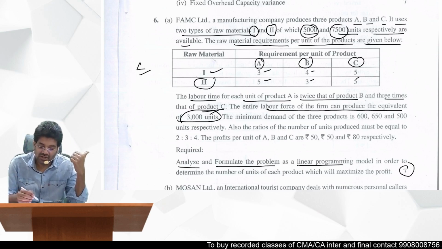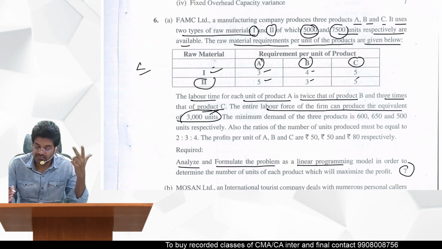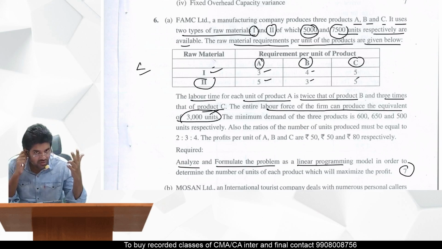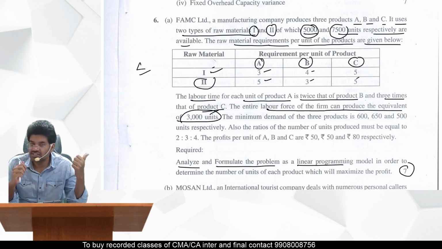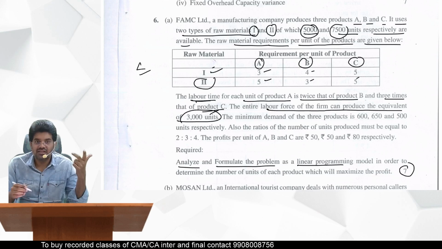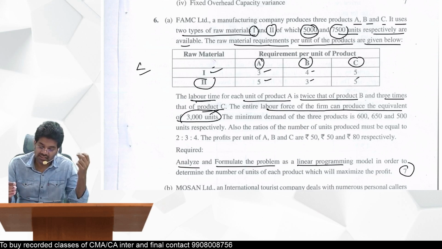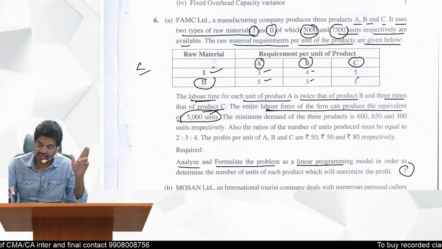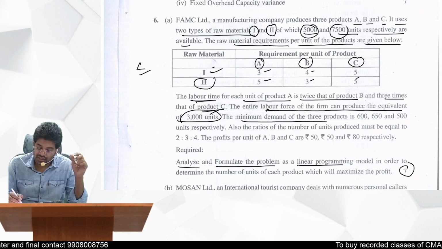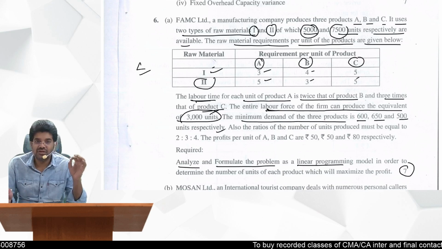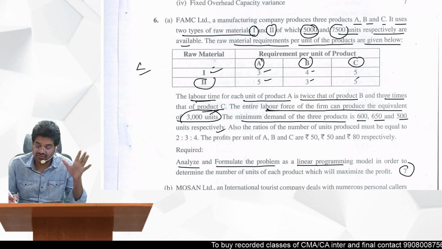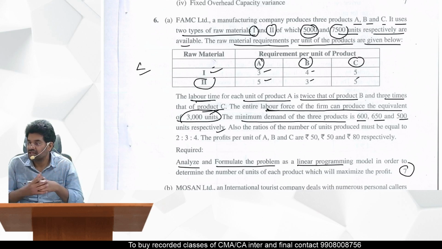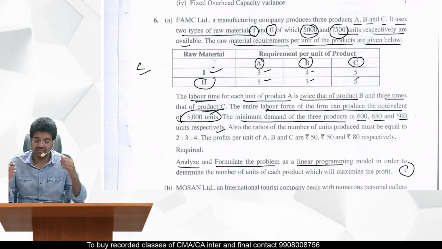So first one is raw material 1, raw material 2, those two are these 2 equations, restrictions. Then labor is 1 restriction, constraint. And then the entire labor force can only produce 3000. That is one constraint. Next, the minimum demand of the three products is 600, 650, 500 units respectively. So what is the minimum demand for each? 600 for A, 650 for B and 500 for C. These are also restrictions. Demand is also a restriction here.